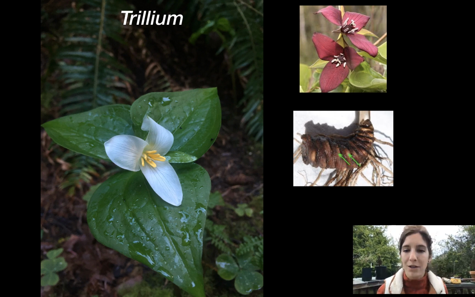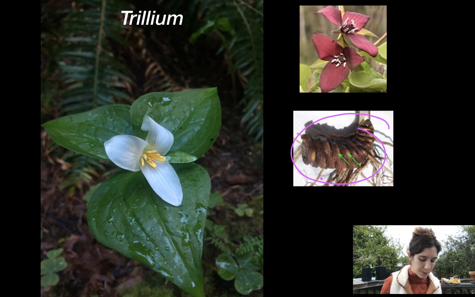All the colors you can imagine. What this is a picture of is their underground storage unit. They've got these pretty heavy-duty rhizomes, and actually these represent year increments of growth. And so you can age a Trillium by digging up that rhizome. Don't do that unless it's for research, please.